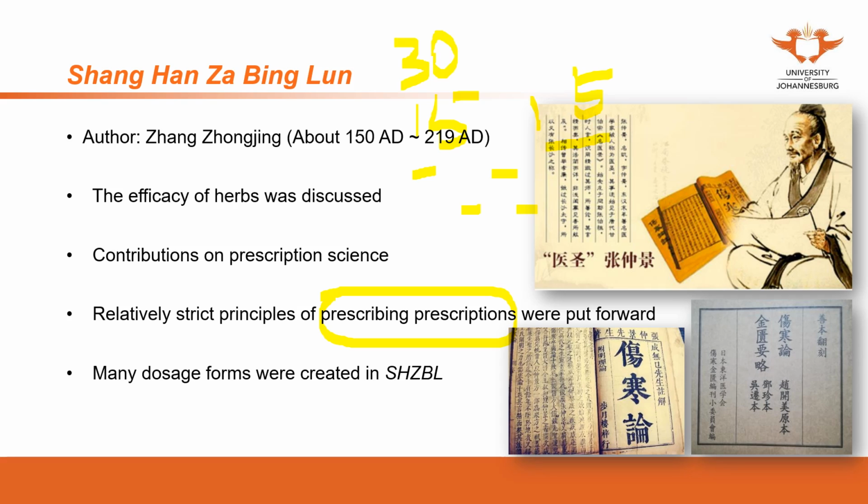In this formula, Dr. Zhang emphasized that when you change the dose of one herb in one formula, the indications may change. So these are all very strictly discussed in this book.